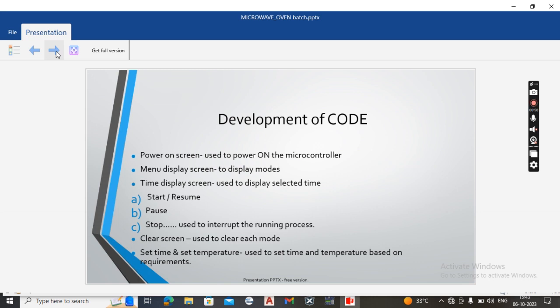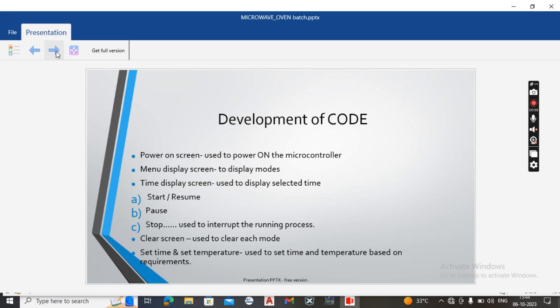Power on screen is used to power on the microcontroller. Menu display screen is used to display the modes. Time display screen is used to display the selected time. After we select the time, the microwave oven starts to run. If you want to break the process, we can choose the stop button.